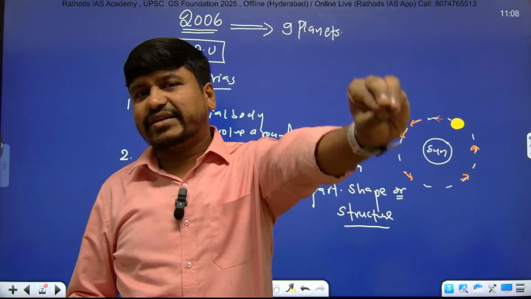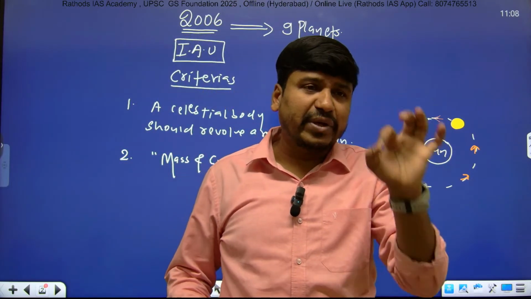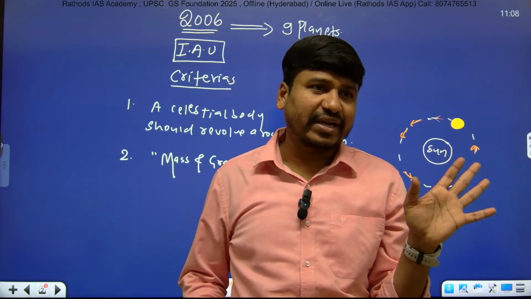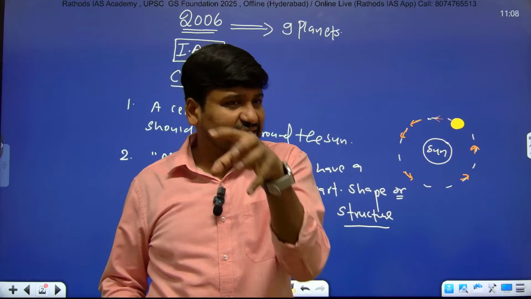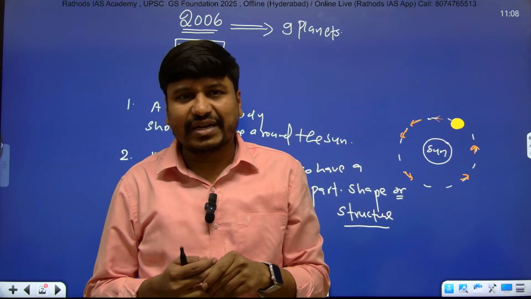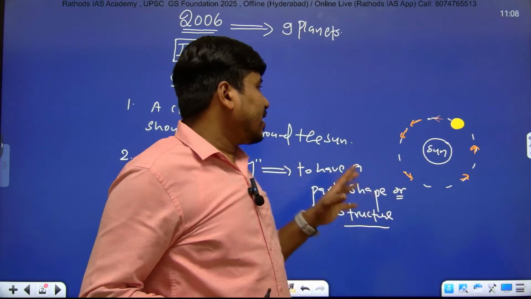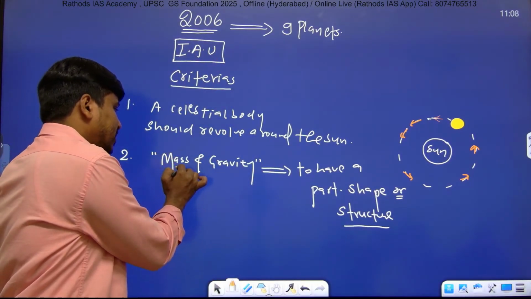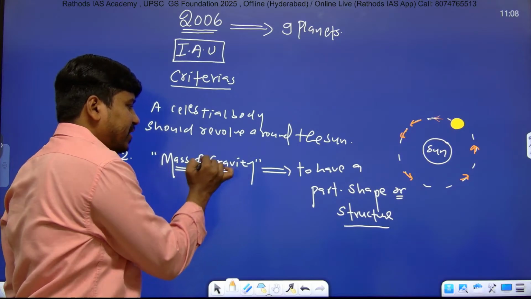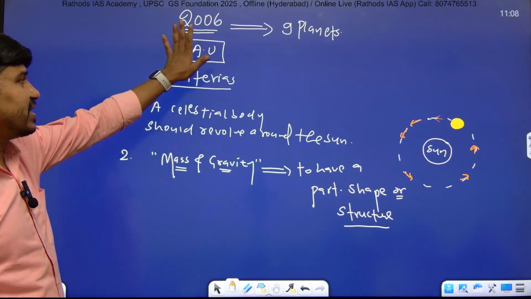You take any object, it should have mass. If it has mass, it should have gravity also, right? Yesterday we also discussed that mass decides the gravitational force of attraction. So to call a celestial body a planet, it should have sufficient mass and sufficient gravity. That is the second condition fixed by the IAU.